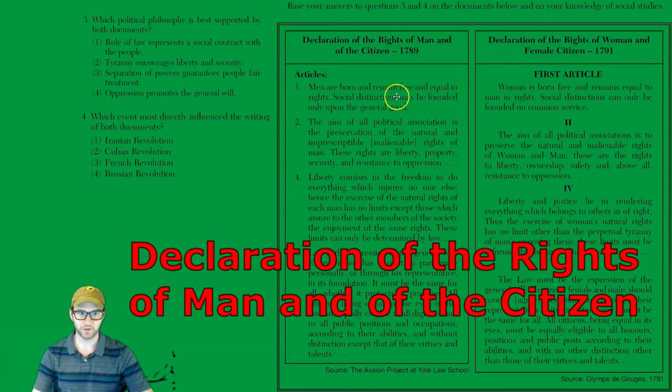Men are born and remain free and equal in rights. Social distinctions may be founded only upon the general good. Okay, see, so that says men. Olympe de Gouges writes, woman is born free and remains equal to man in rights. So that clears it up totally. Social distinctions can only be founded on the common service. Basically the same thing as common good.